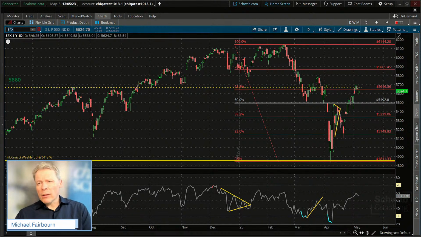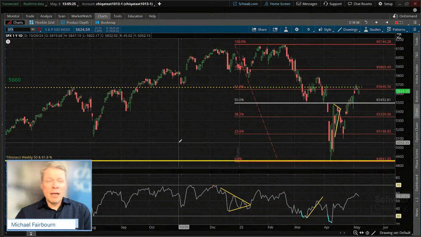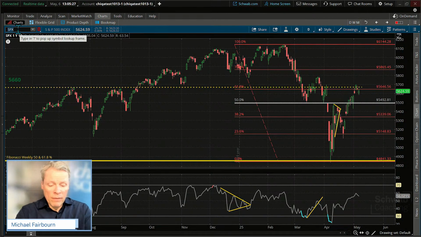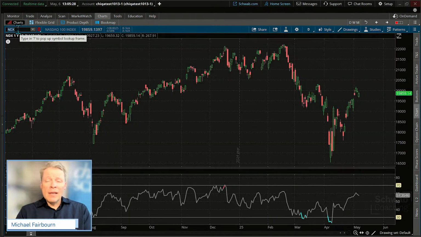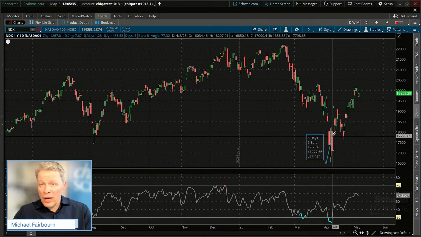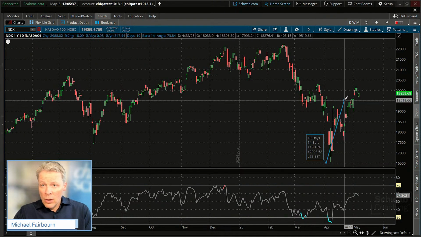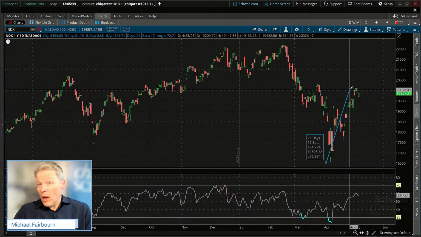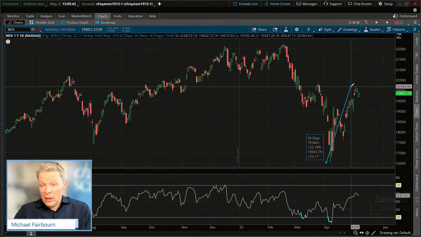All right. Let's go ahead and take a look now at the S&P, or excuse me, the Nasdaq. The Nasdaq had a stronger rebound, and believe it or not, off the bottom here, we had a pretty good move, just percentage-wise, grabbing one of the tools here on the chart. I am cherry picking it a little bit, using the actual bottom to the actual top. That was a 22% gain there.